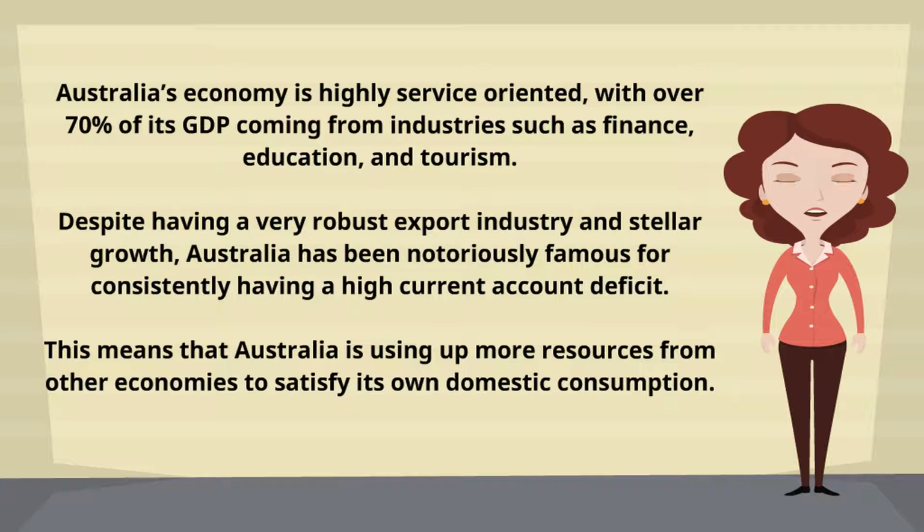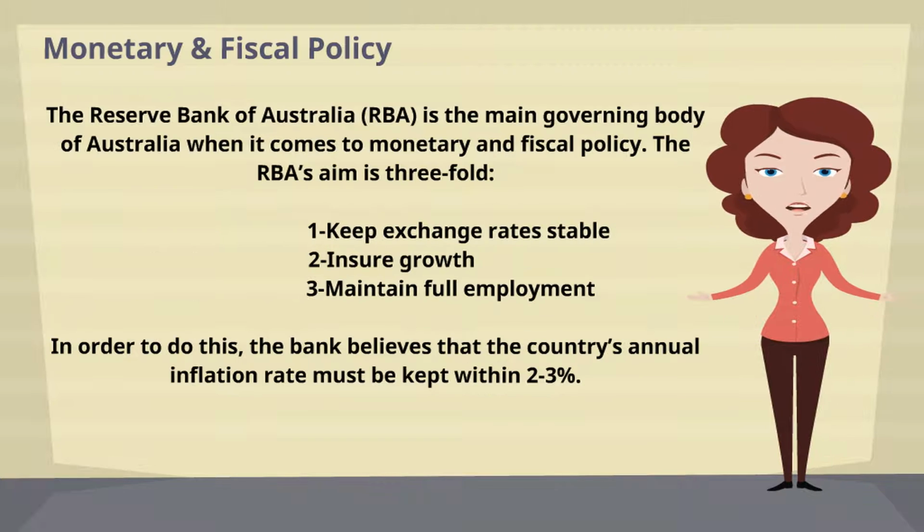Australia's economy is highly service-oriented, with over 70% of its GDP coming from industries such as finance, education, and tourism. Despite having a very robust export industry and stellar growth, Australia has been notoriously famous for consistently having a high current account deficit. This means that Australia is using up more resources from other economies to satisfy its own domestic consumption.